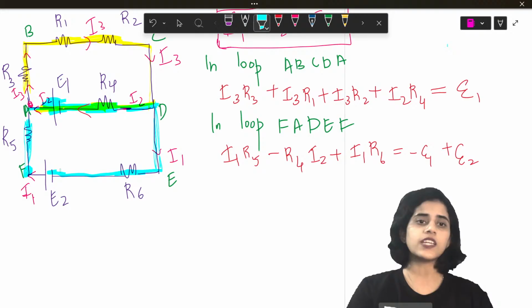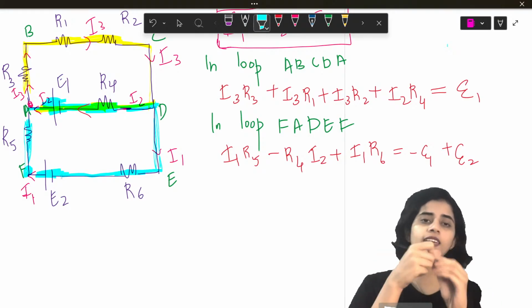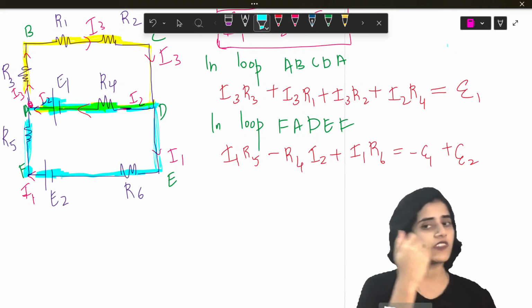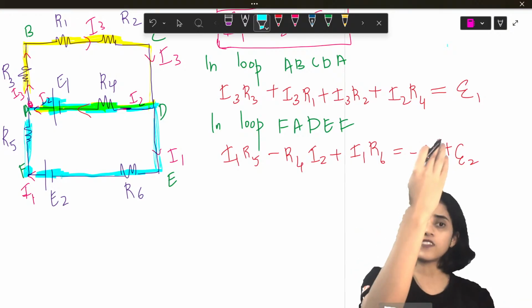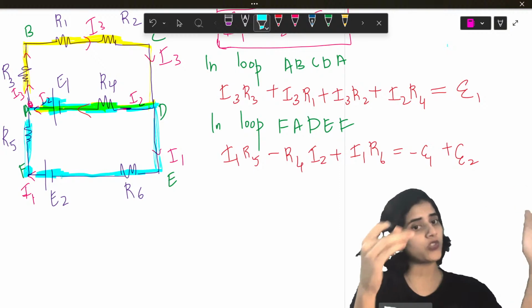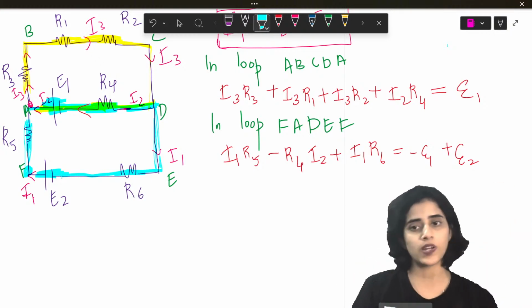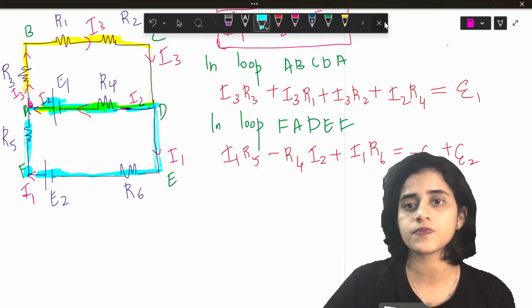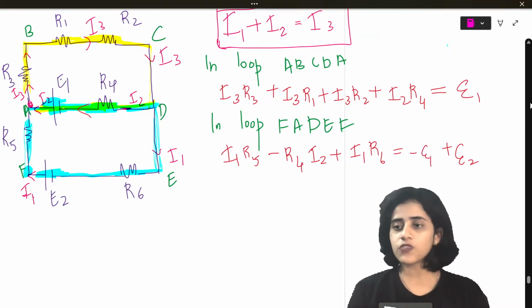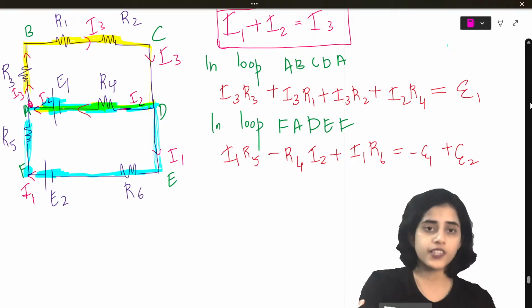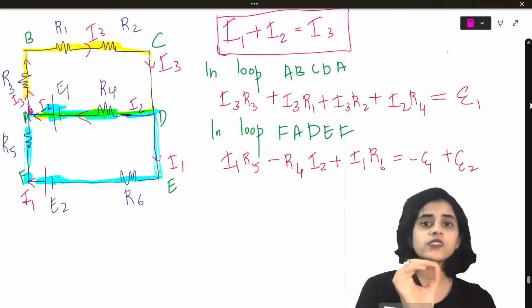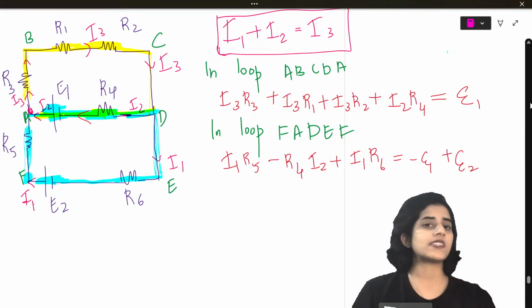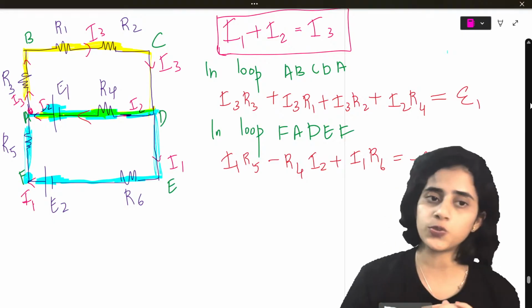And then I reach E2. So in E2, how do I go? I go from negative to positive. So whenever I go from negative to positive, it's positive. My above cell went from positive to negative, so it should be minus E1. So that's how I have minus E1 plus E2. Is this clear to all of you? If this is not clear, I want you to pause this video, go back, reduce the speed, and watch it once again. I am sure it will be clear to you.